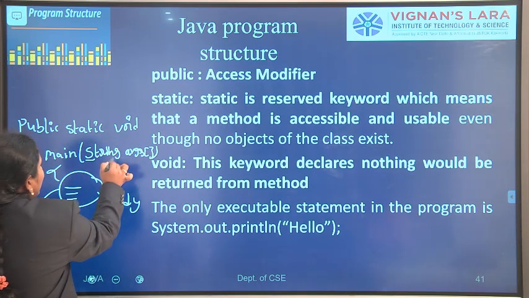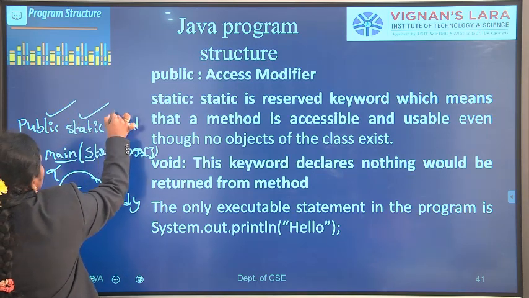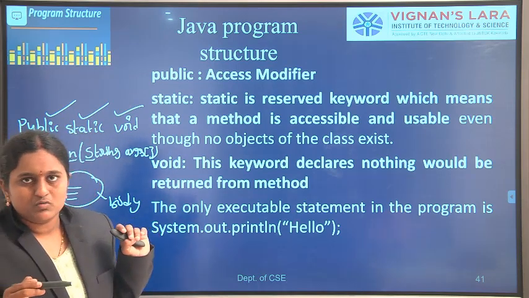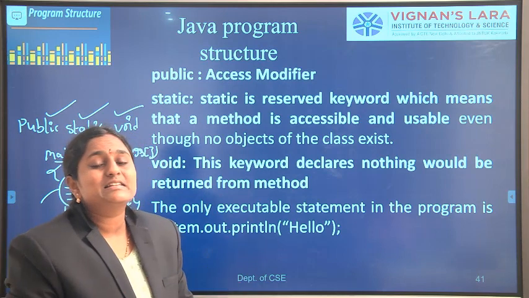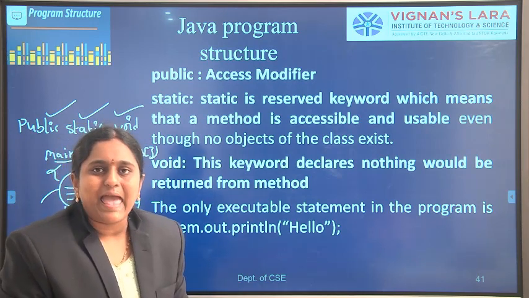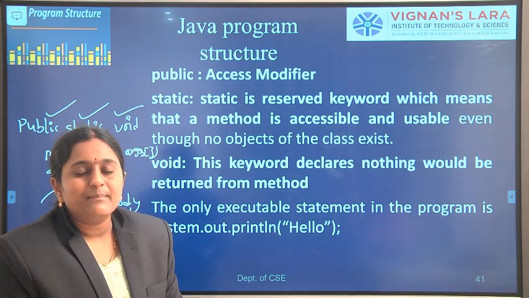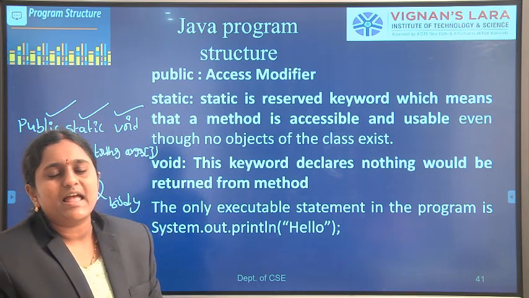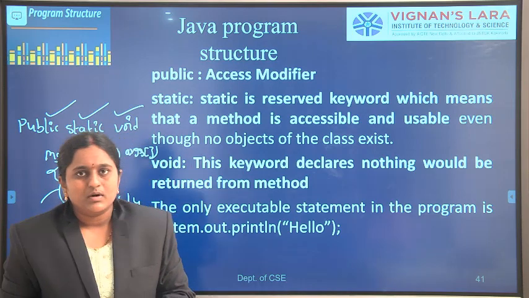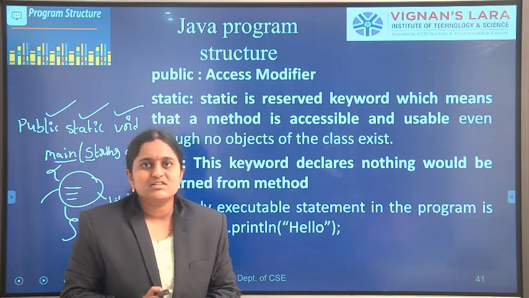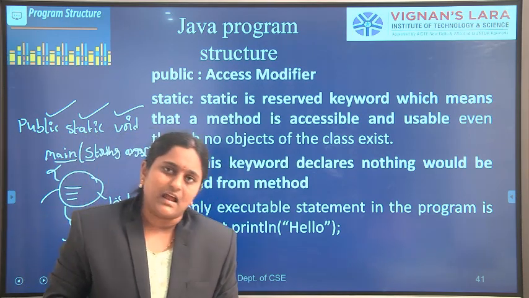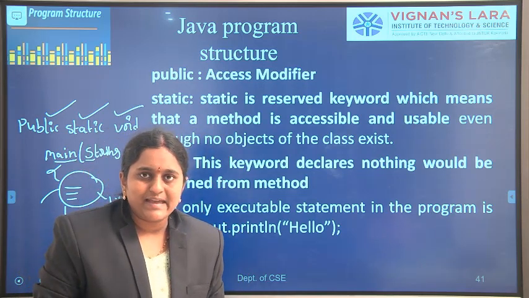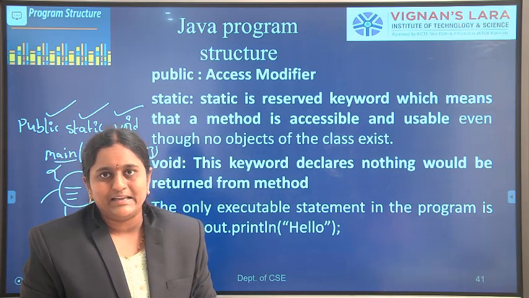The main method contains 3 keywords: public, static, void. What is the importance of these 3 keywords? Public is an access modifier. Our main method has public access. Java supports the access modifiers concept, with which we can restrict data. We can use access modifiers like public, private, protected, default.